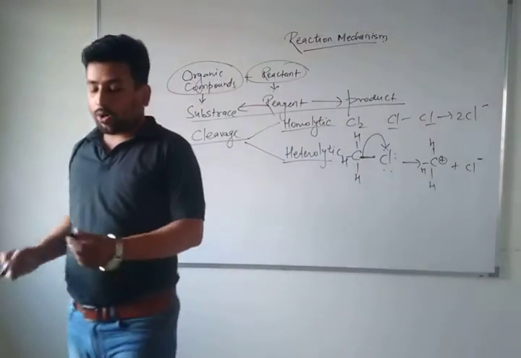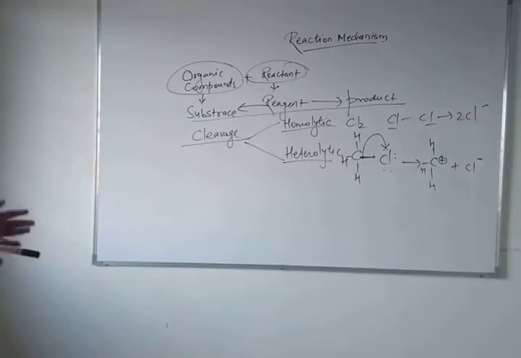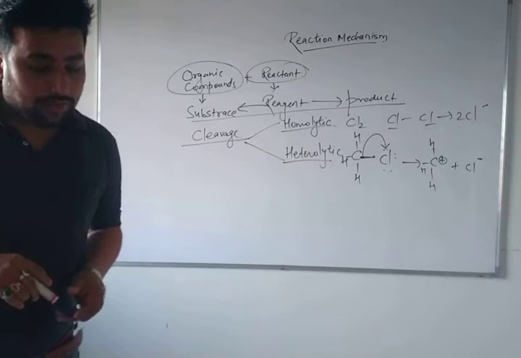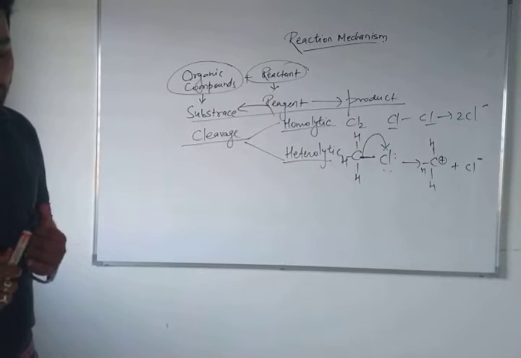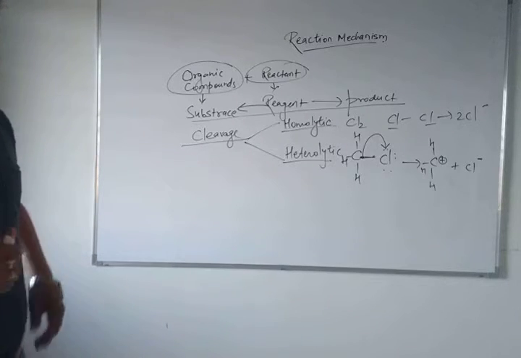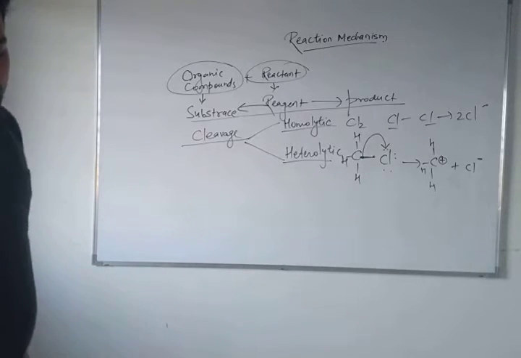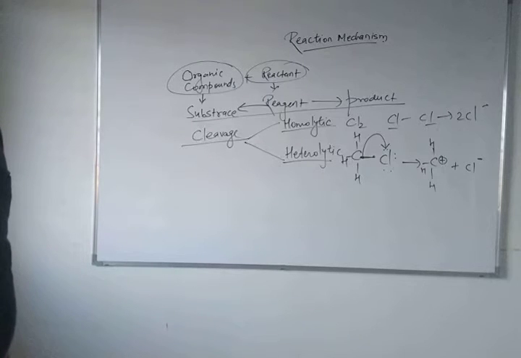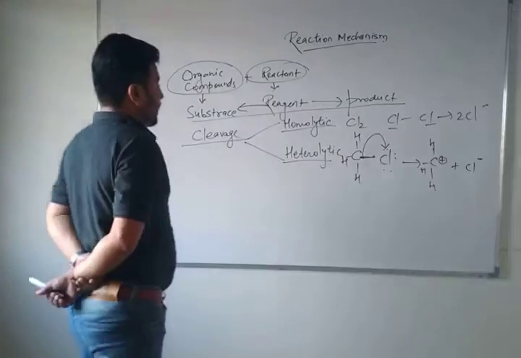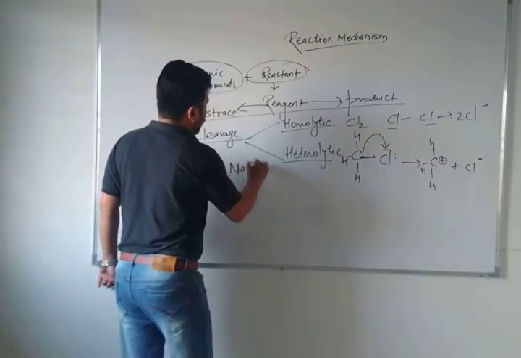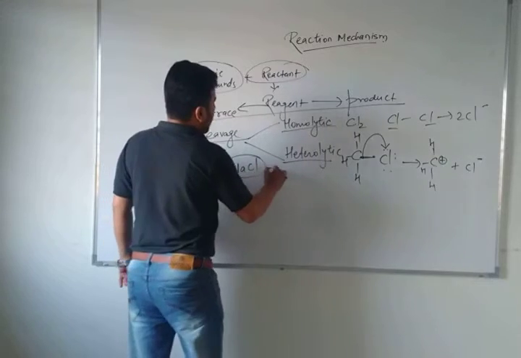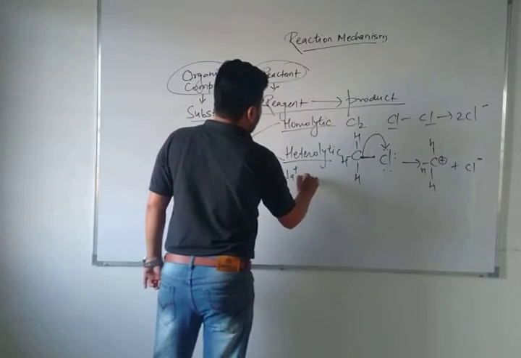So this type of breaking down of bond, or you can say bond cleavage, is known as heterolytic bond cleavage. Homolytic bond cleavage involves the breaking of a covalent bond such that one of the electrons of the shared pair goes with each of the bonded atoms with the formation of free radicals. Free radicals. Yeah, in homolytic you can understand, suppose sodium chloride is an ionic compound, you know very well here sodium plus and chloride minus.